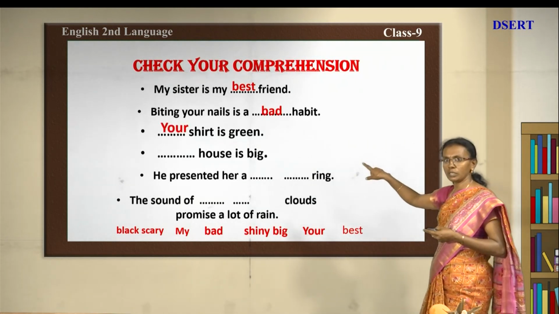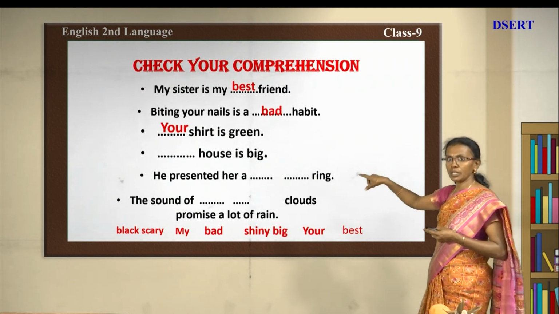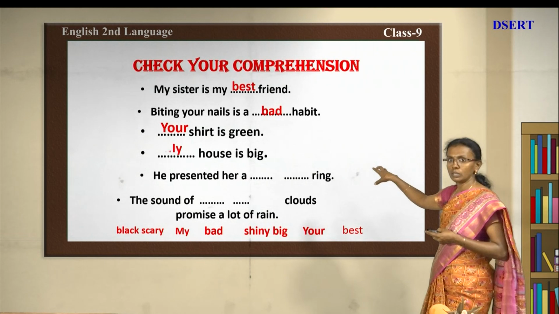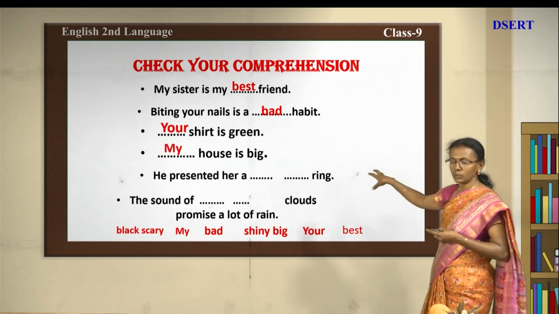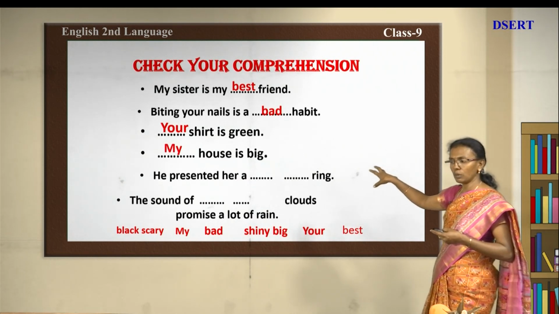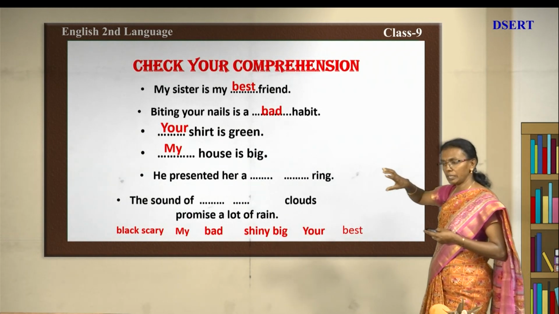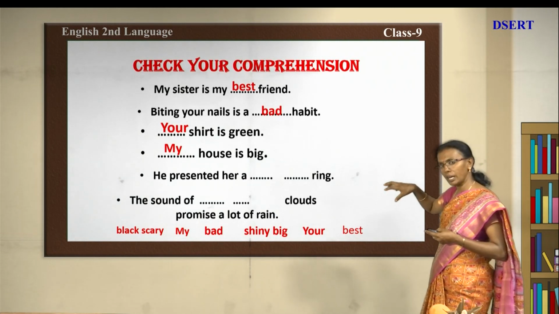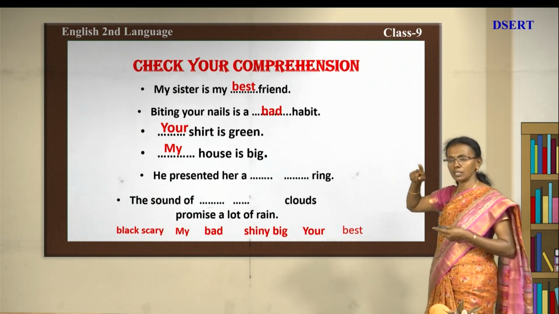Next, your shirt. It is a pronoun there. Okay. Your shirt is green. Next, you can go to my house. Even that is a pronoun. I told you before, an adjective not only qualifies or modifies a noun, it modifies a pronoun and even another adjective. So here it is a pronoun.